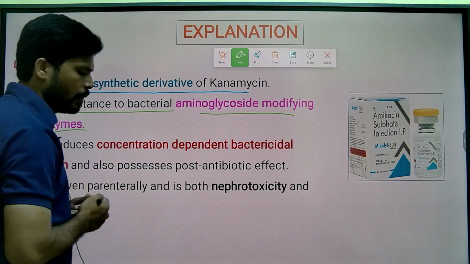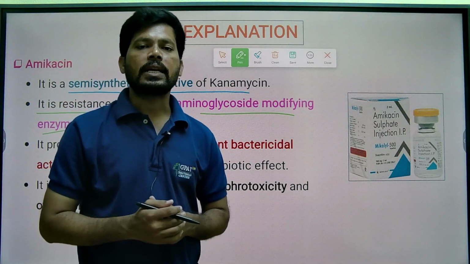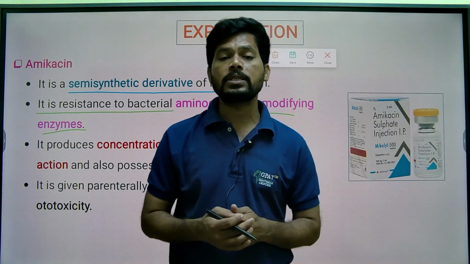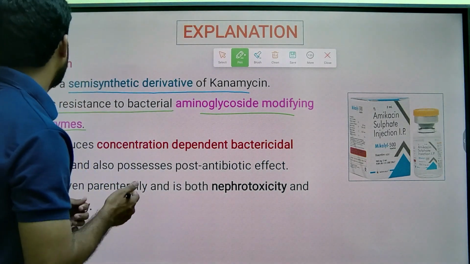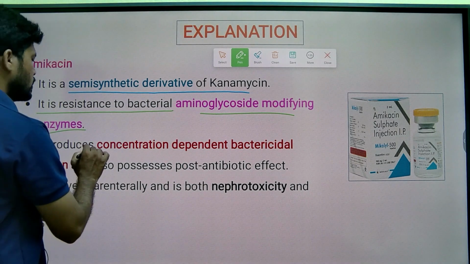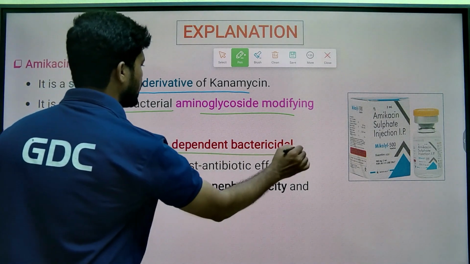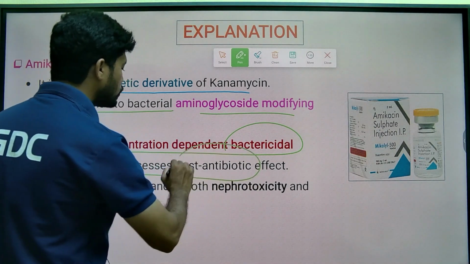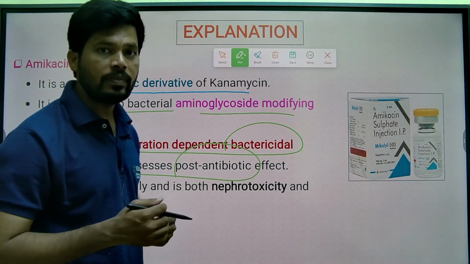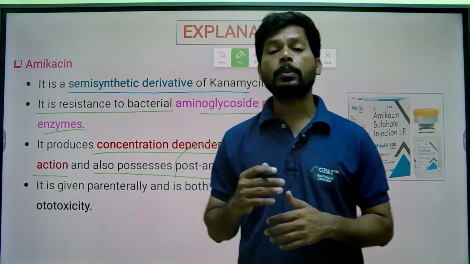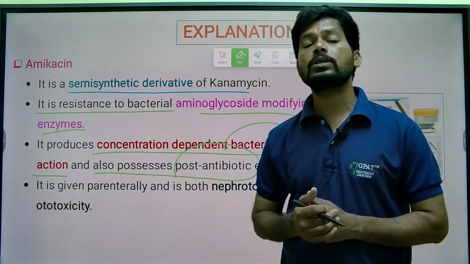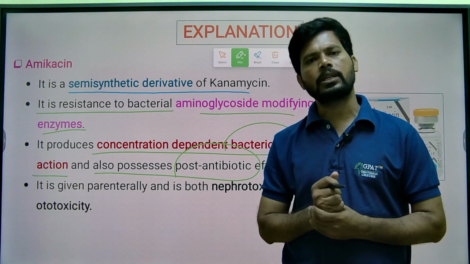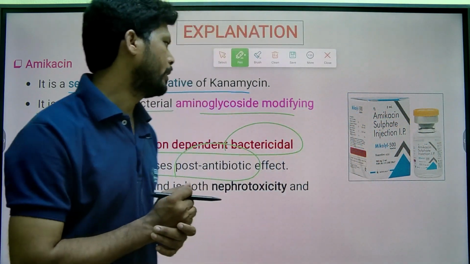Amikacin is resistant to the enzymes produced by the organisms, but kanamycin has that drawback. It produces a concentration dependent bactericidal action and also possesses a post antibiotic effect, so even after the drug is eliminated from the body, it may show its antibacterial effect at very low plasma concentration.